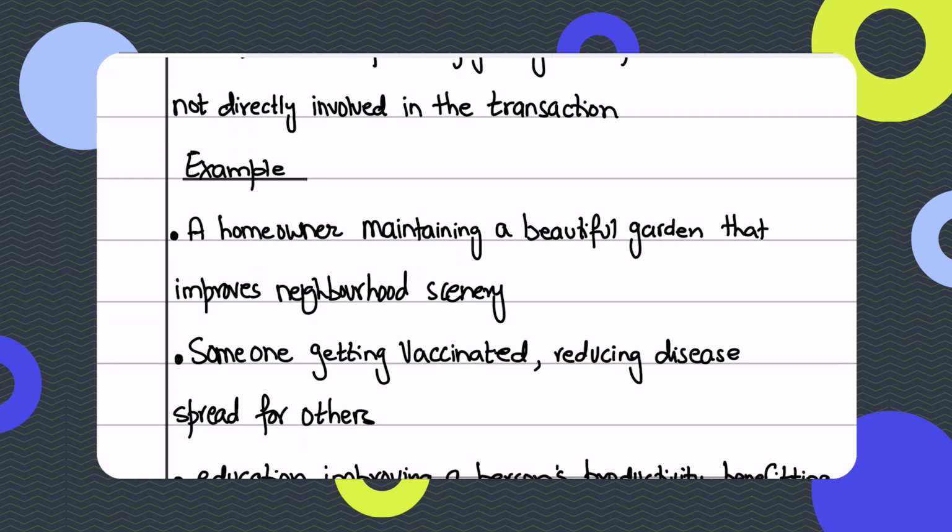So for instance, because the market doesn't really reward the producer or consumer for generating these wider benefits on third parties, there's less incentive for consuming those goods as well. For example, let's say education is a merit good, and we'll learn what merit goods are in the next videos. But education not only has a benefit on me, but also on the wider society or others around me.